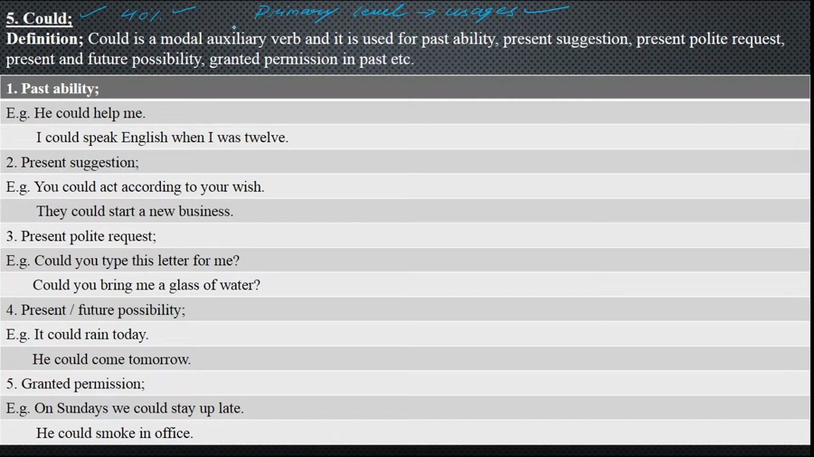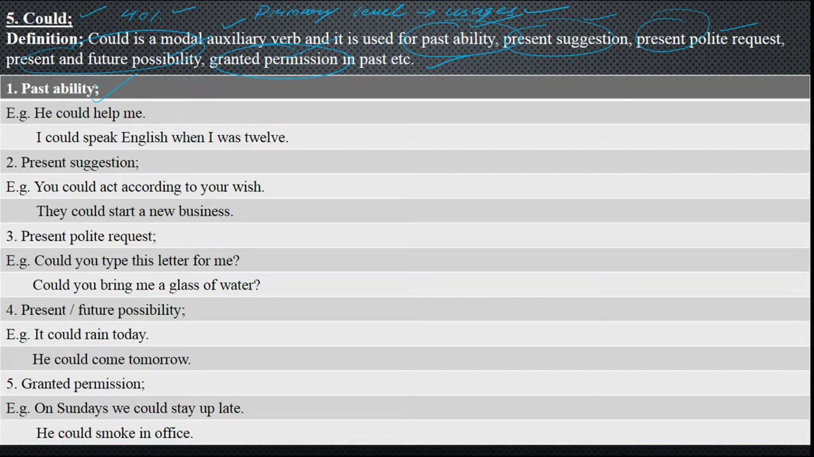Could is a modal auxiliary verb, and what is a modal auxiliary verb? I told you must, should, ought to, may, might, shall, will, would, used to are called the modal auxiliary verbs. In the same way, could is a modal auxiliary verb and it is used for past ability, whatever ability you had in the past. It is also used for present suggestion, present polite request, present and future possibility, and granted permission. When you grant a permission, you use the modal auxiliary verb could. The usage number one we have got is past ability.